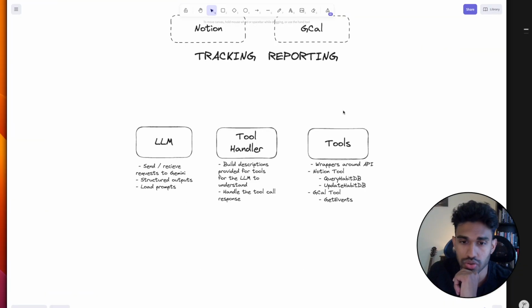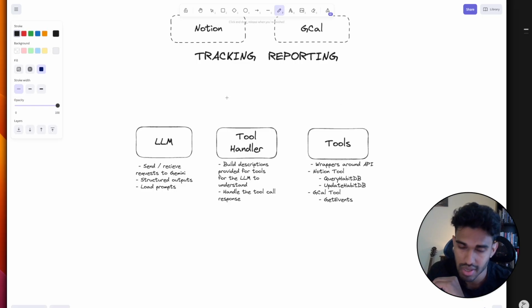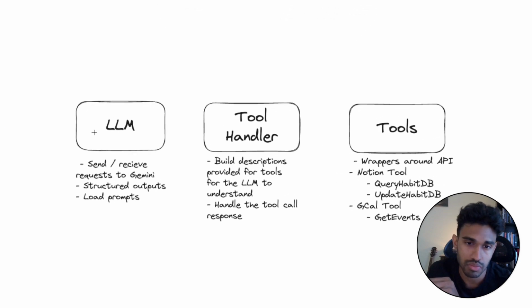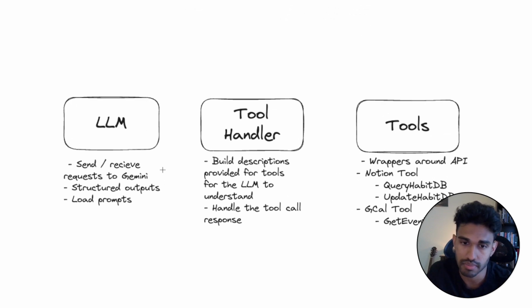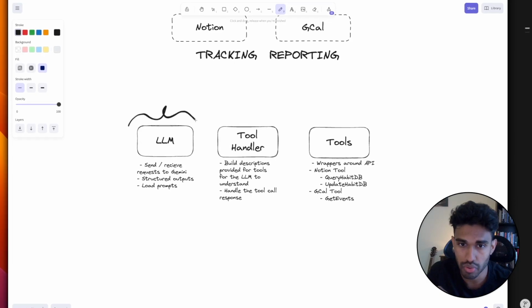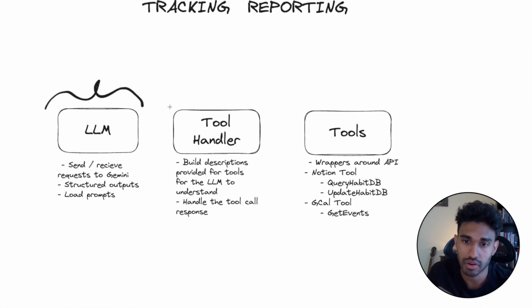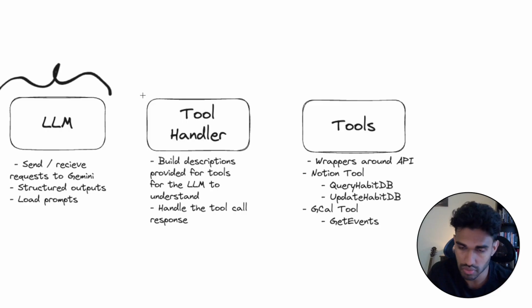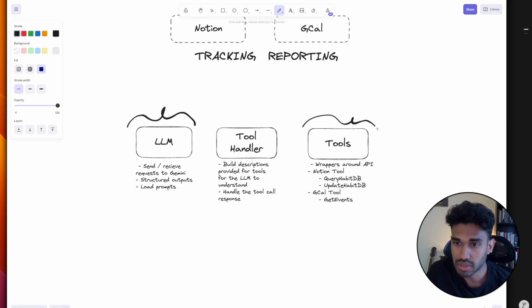So before I actually open VS Code and start programming, one thing I do want to do is just outline a few of the classes that come to mind on what I want to build. So definitely we're going to need some sort of LLM class that sends requests to Gemini. That's going to be one class that we probably want to start with. The next thing is we're going to have to figure out how we handle tools. So we need some sort of class to basically build different tools for the agent. And then finally, we have the tools themselves. So we definitely need to use some of the APIs from the platforms that I was talking about. So for Notion, we probably need tools to query that habit database, maybe to update that habit database. And then for Google Calendar, we probably need some sort of tool to get events.